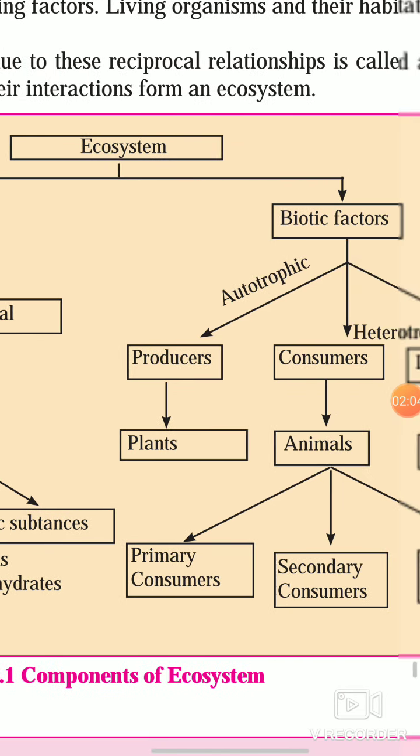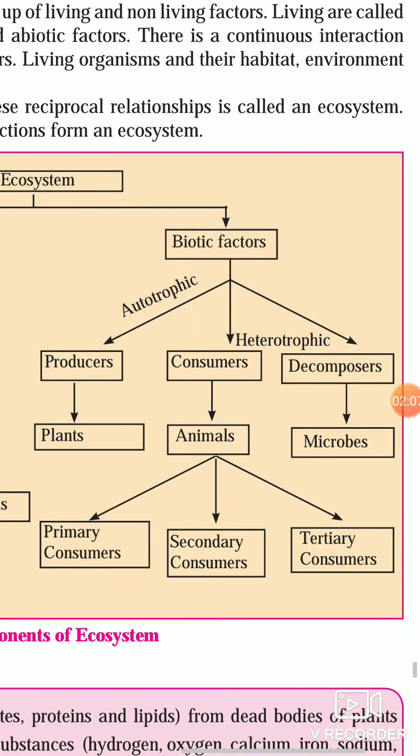Now, the second factor of ecosystem, that is biotic, includes autotrophic and heterotrophic. Autotrophic means the plants which prepare their food, they are known as producers. Heterotrophic means the animals which depend on plants for their food. They are of two types, consumers and decomposers. Decomposers means microbes which digest the complex food, and consumers means animals. That means primary consumer, secondary consumer, and tertiary consumer. They depend on each other.